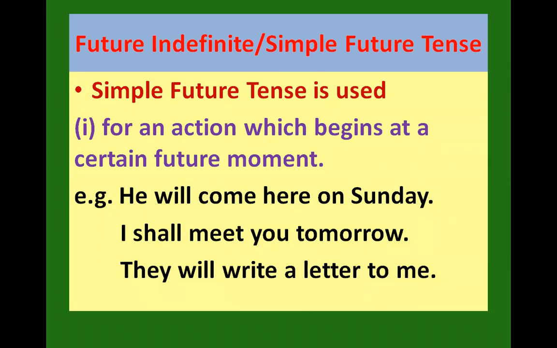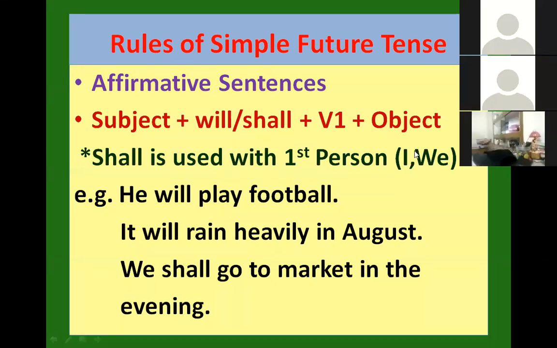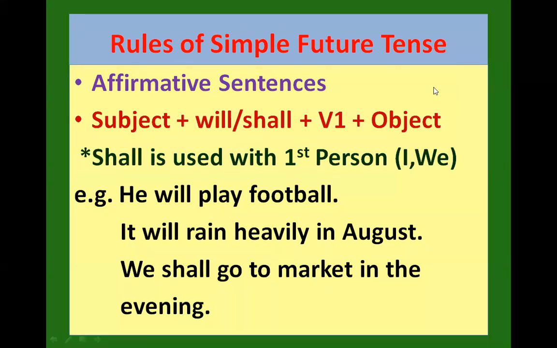Okay. So, the form of writing a simple future in an affirmative sentence: with subject, we add will or shall plus V1 plus object. Shall is used with first person, I and we. So this is just a note written to remind you again to keep this in mind so that you don't commit any mistake. He will play football. It will rain heavily in August. We shall go to the market in the evening. So simple future tense में हम क्या use करते हैं? Will और shall के साथ verb in its first form.